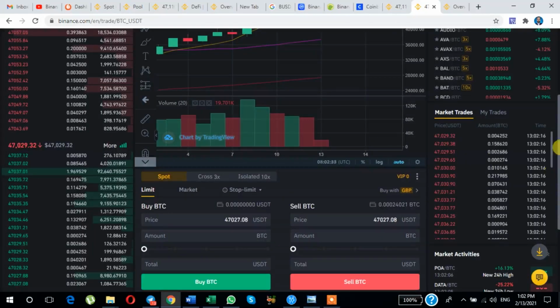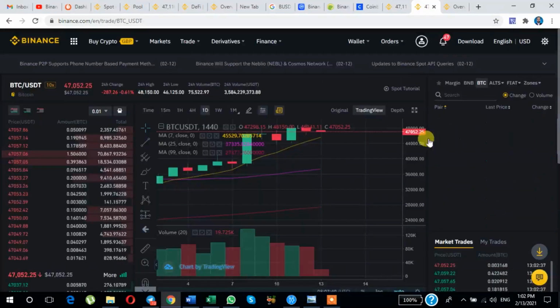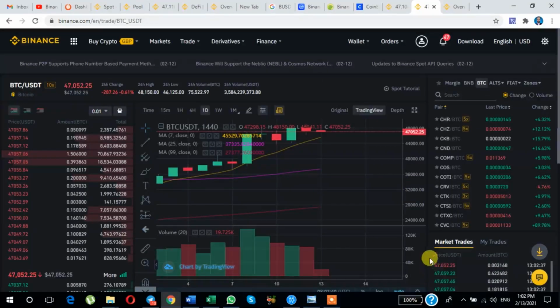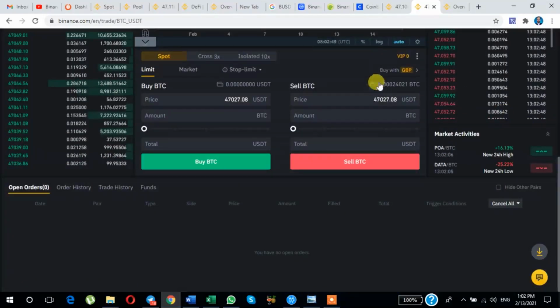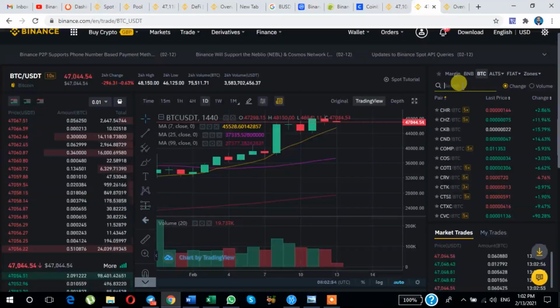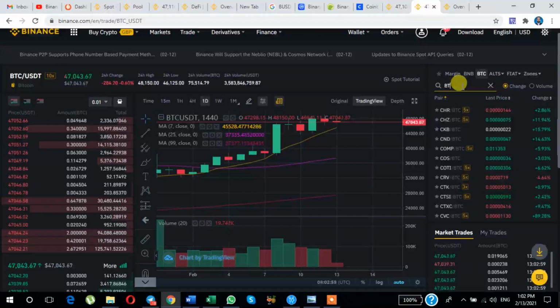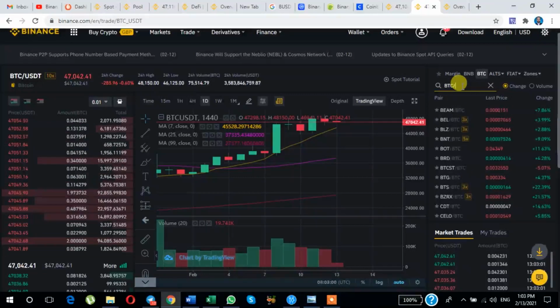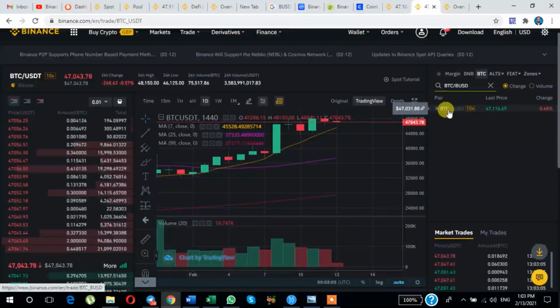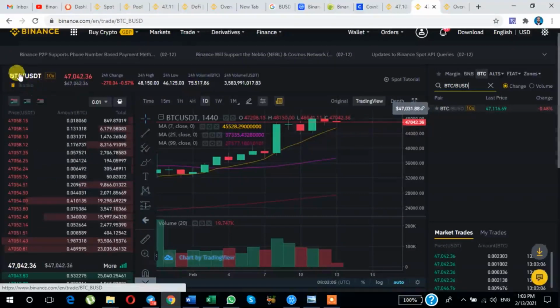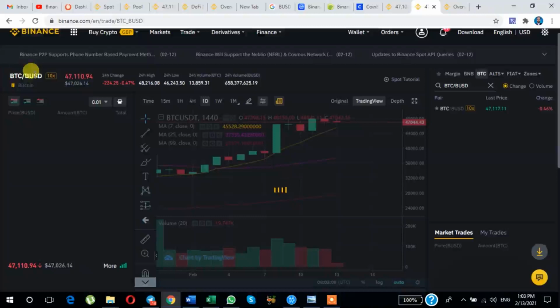Okay, now I am here searching, and the same balance you can view here, 0.0024 BTC. Click here. Now I am buying BUSD, this pair. Click here. As you will see here, this pair is changed.